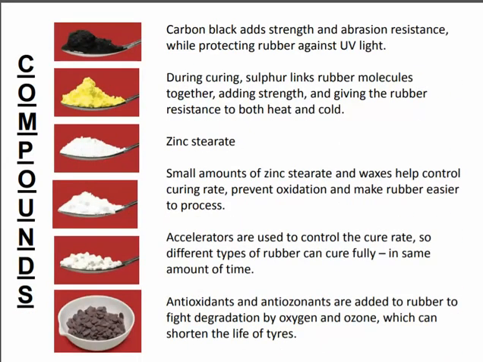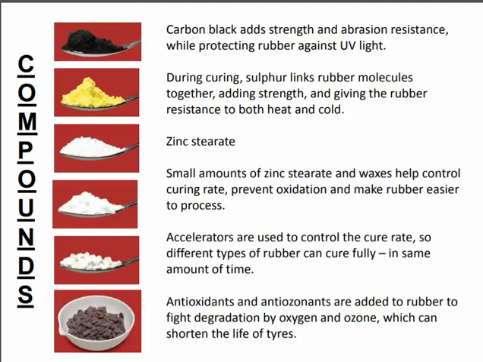Now we have the compounds used in the tires. First we have carbon black. Carbon black adds strength and abrasion resistance while protecting rubber against UV light. Next we have sulfur.